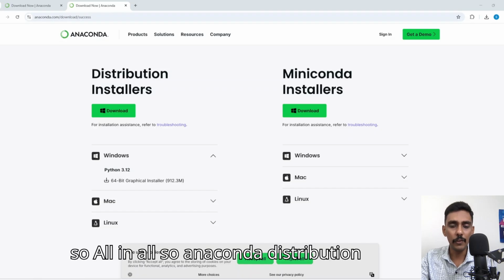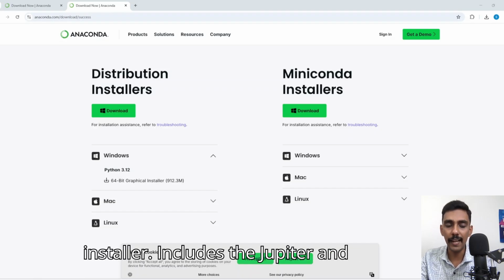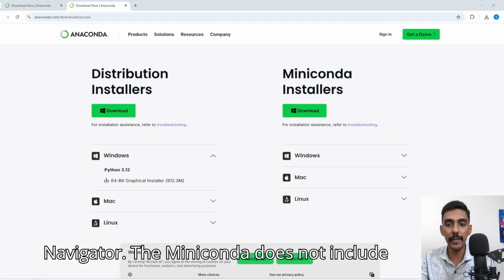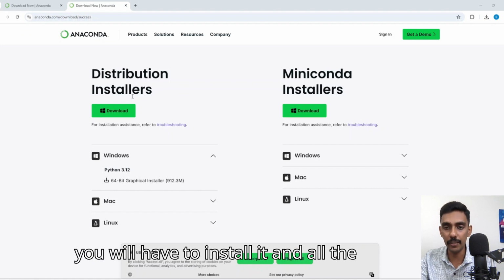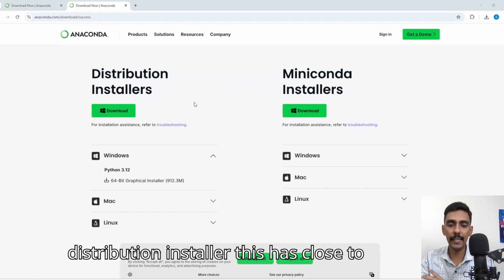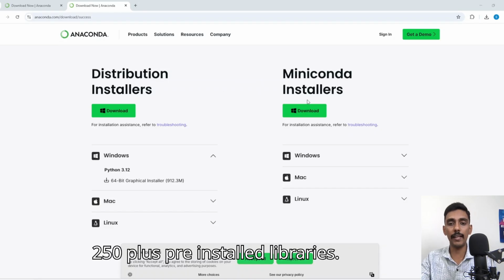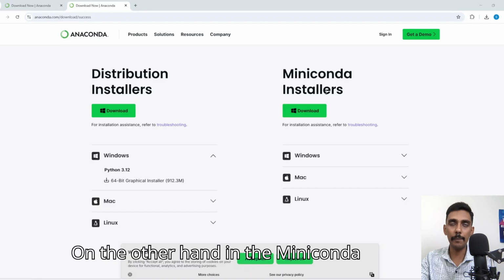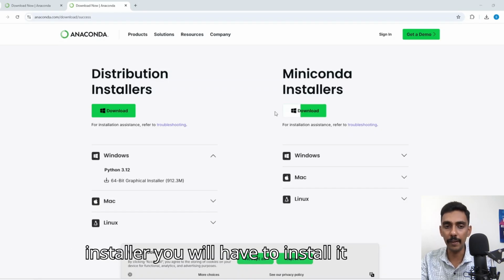So all in all, the Anaconda distribution installer includes Jupyter and Navigator. Miniconda does not include Jupyter and Navigator. If you want them, you'll have to install them, and all the libraries, right? In the Anaconda distribution installer, there are close to 250 plus pre-installed libraries. On the other hand, in the Miniconda installer, you'll have to install them manually.